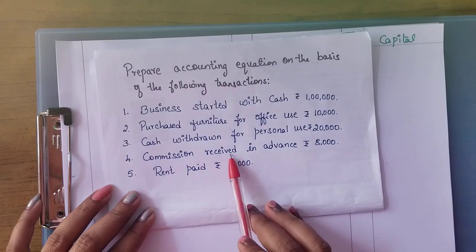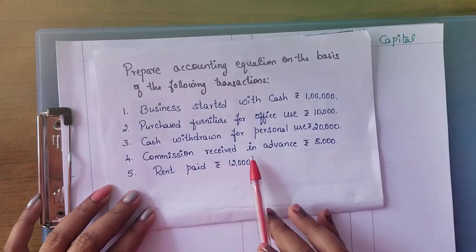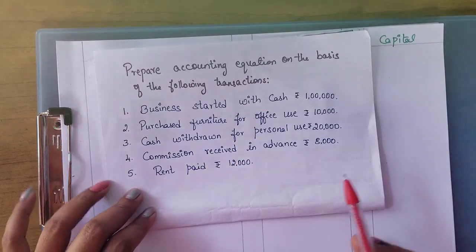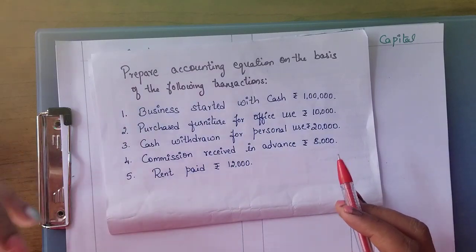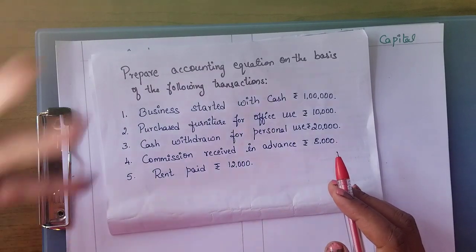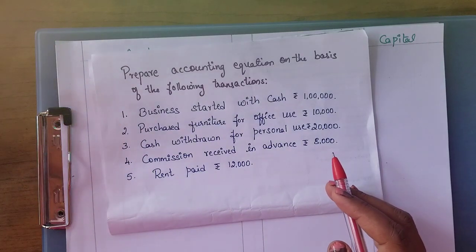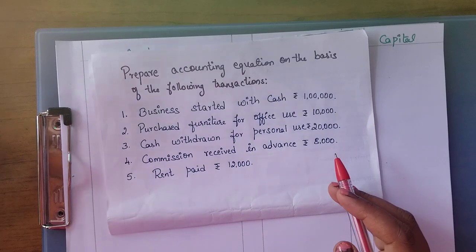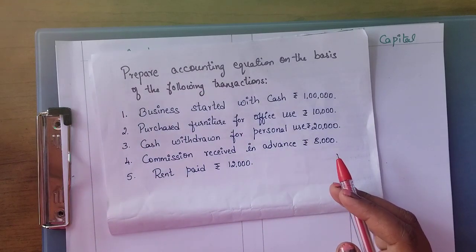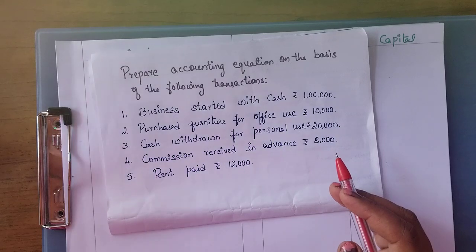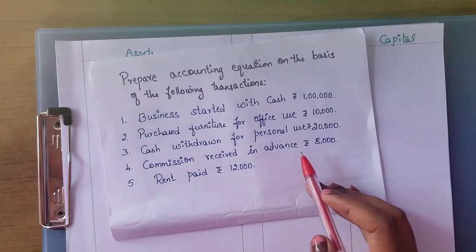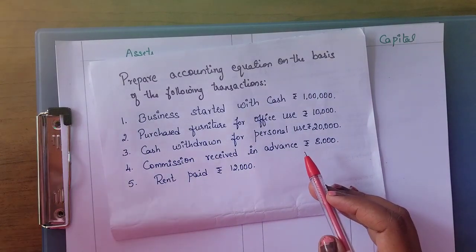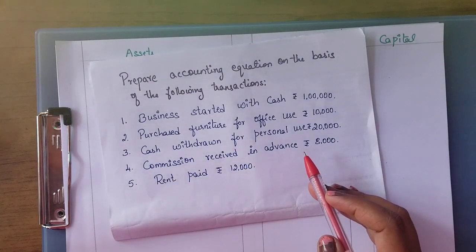So here commission received in advance, please make a note here. Commission is received in advance. So whenever you receive any amount as an advance, that means what? Your work, whatever the work is assigned, is not yet done, is not yet completed. But still before completing your work or the task, you are getting some remuneration, which says that it is a liability. You are liable to complete that task and then take the complete payment. But you have already received certain advance. So whatever the advance that they have received, that becomes a liability.